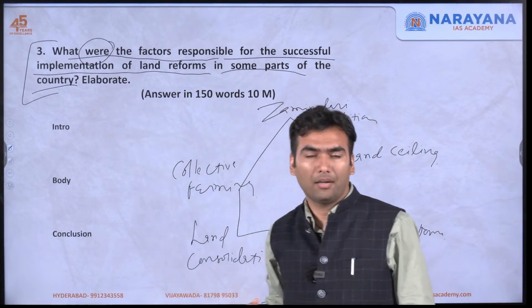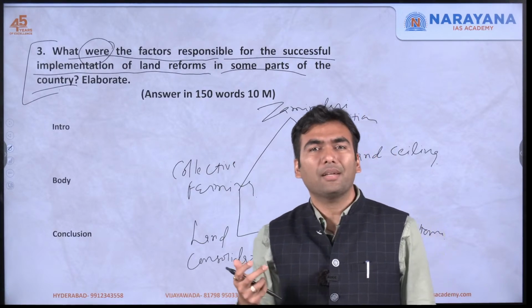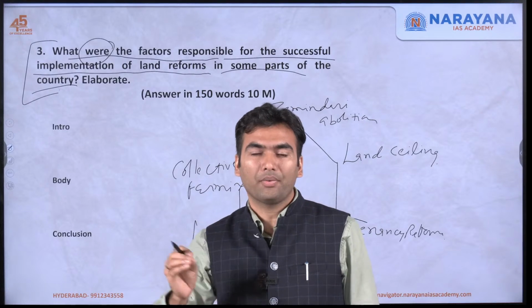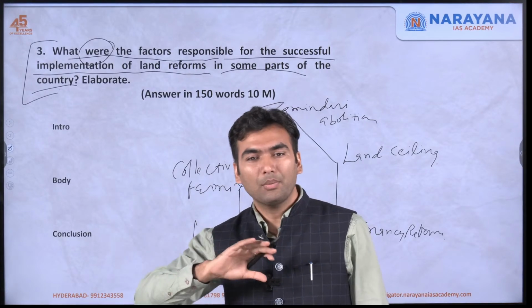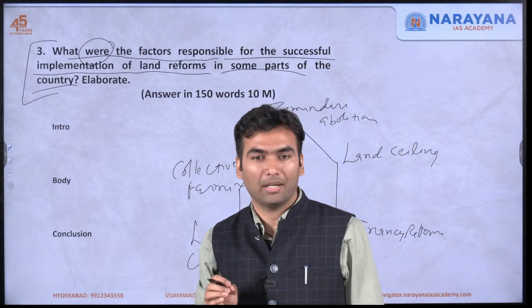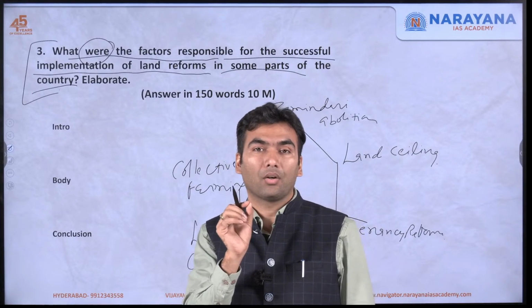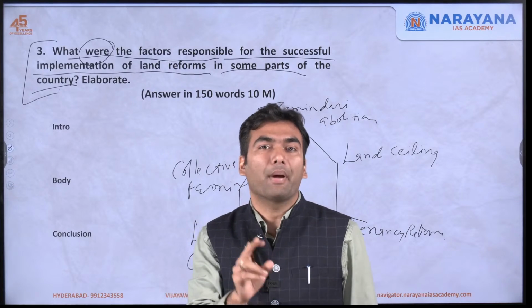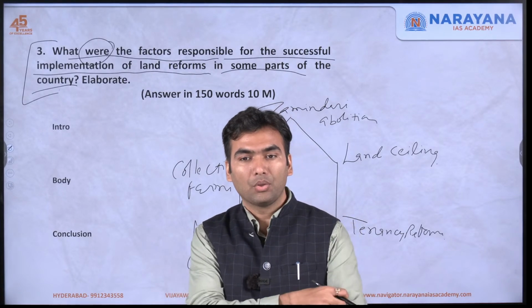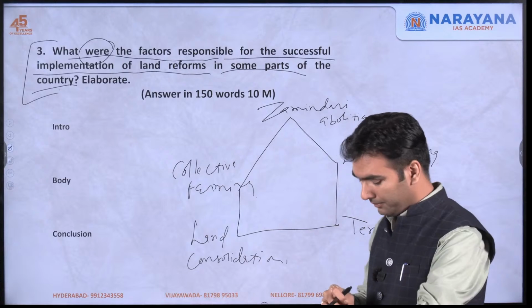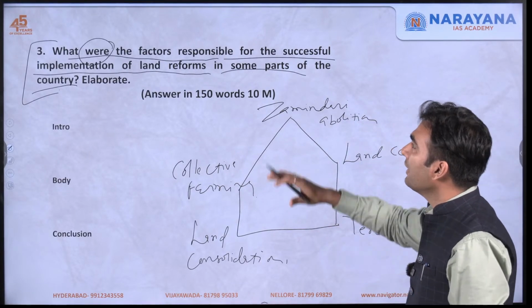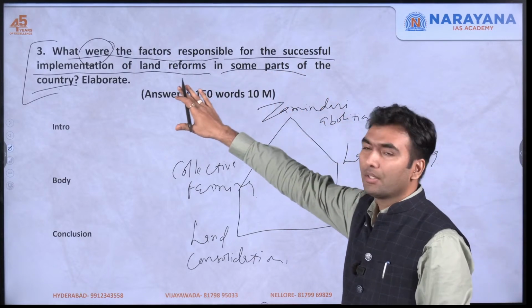And we have studied that land reforms were not very successful, they had a limited success. So they were successful in some places and not successful in the rest of India. It is said that the language of your answer must match the language of the question, so you must answer in tune with the question which has been asked.